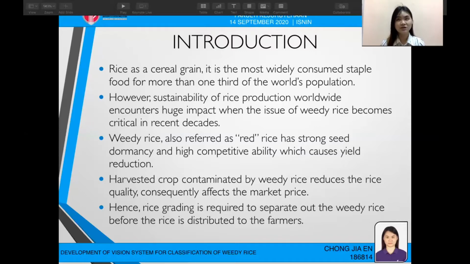When the harvested crop is contaminated by weedy rice, it can reduce the rice quality and also affect the market price. Therefore, rice grading is a necessary process. It is required to separate out the weedy rice before the rice is distributed to the market and to the farmers.